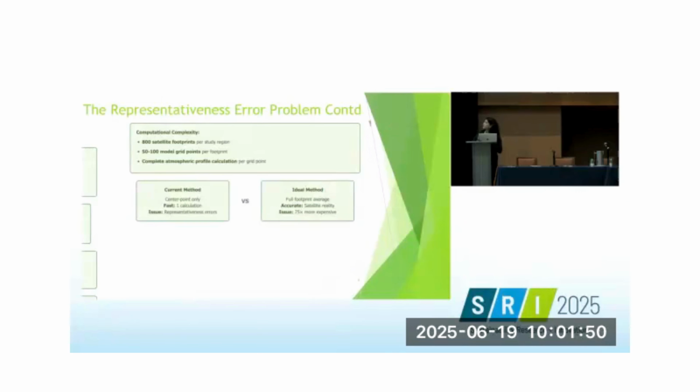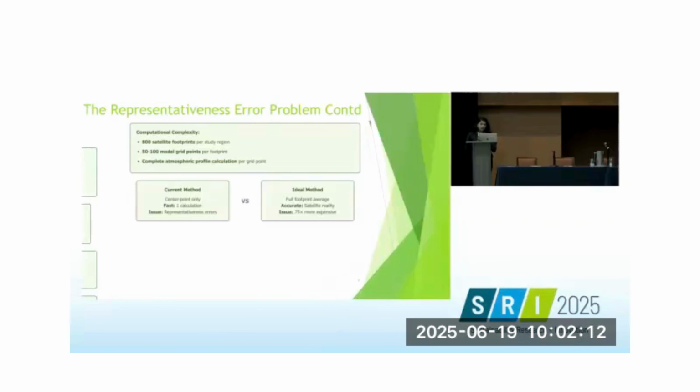Here is a little more deep dive into what exactly happens. So this is a hierarchical scale problem. Every region will be represented by hypothetically maybe 800 satellite footprints. Every satellite footprint will have about 50 to 100 model grid points. And then we compute the atmospheric profile in every grid point.